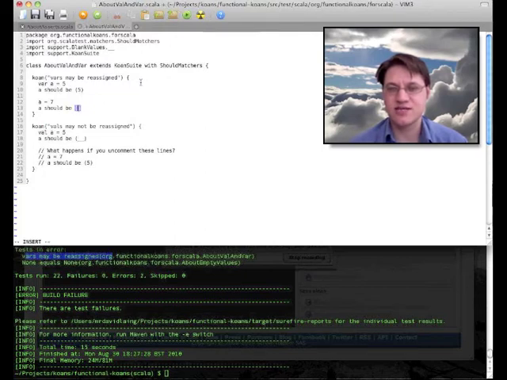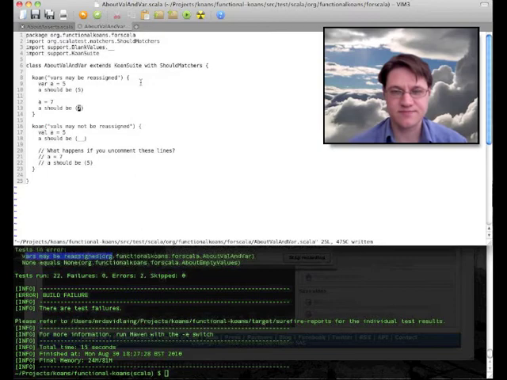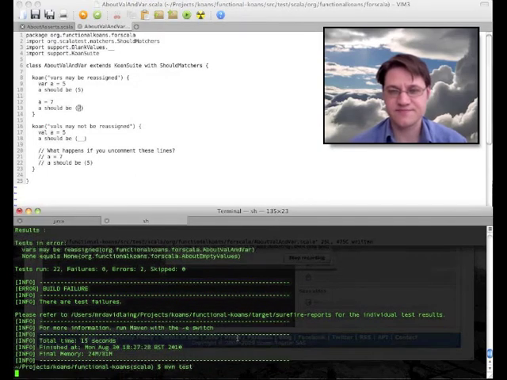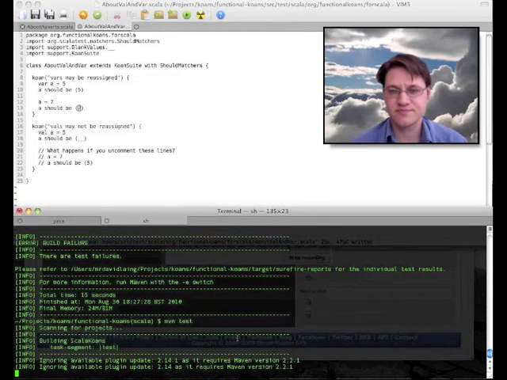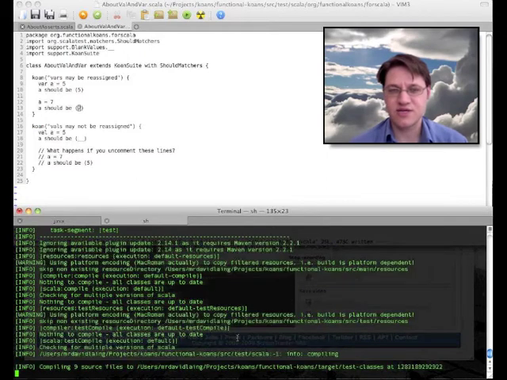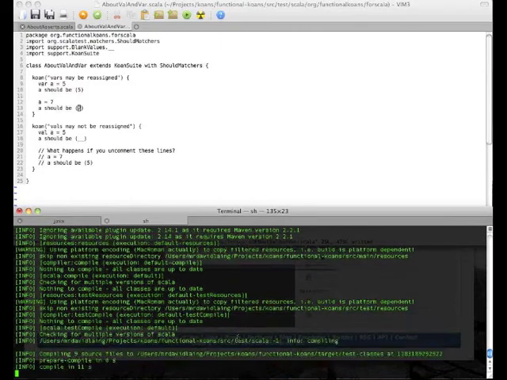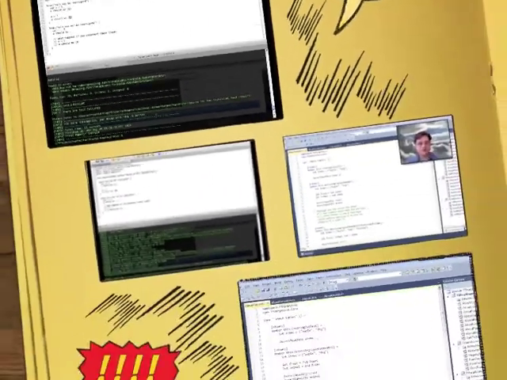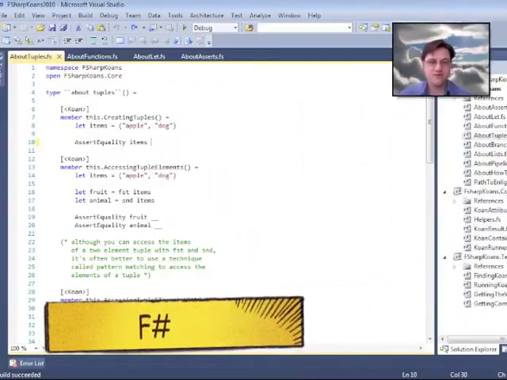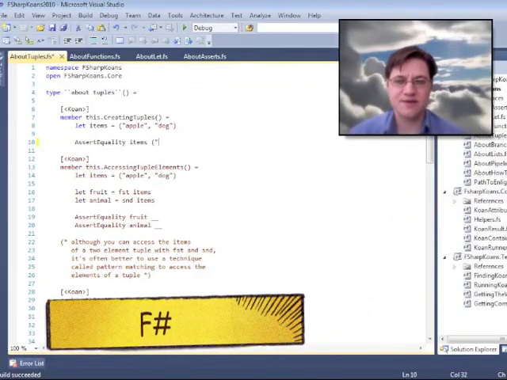So in this case, it's that variables declared with var are mutable, which is useful to know. So we'll make that change and then we'll rerun the test suite. Well, that's enough about Scala. Let's have a look at F#.